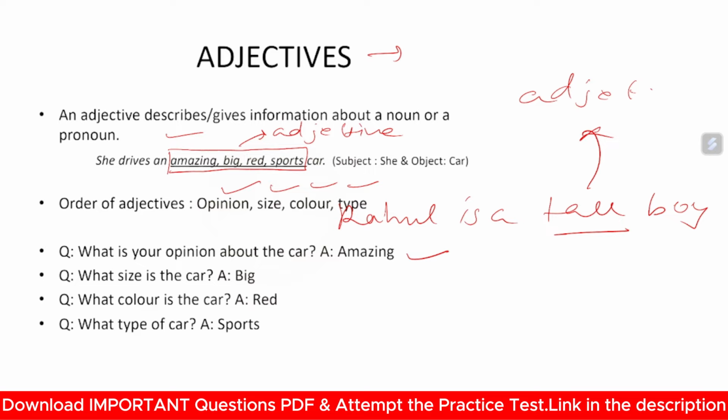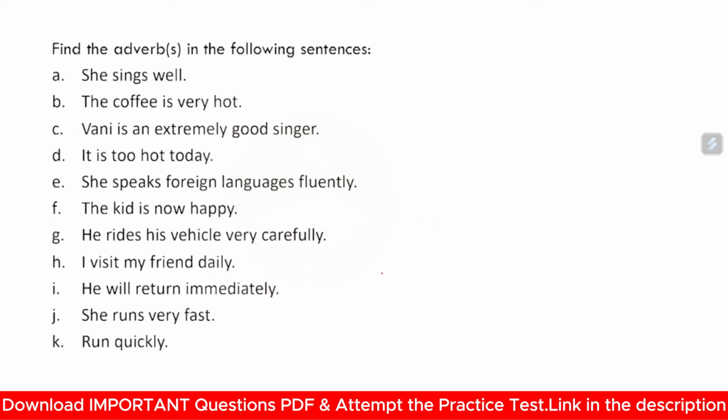Whenever you need to find in a sentence what is an adjective, you will ask these questions to yourself. What is your opinion of the car? What size is your car? What color is the car? What type of car? Whenever you ask these questions, what size, what color, how does it look, the answers to these questions will be adjectives. Simple words, adjectives are the describing words.